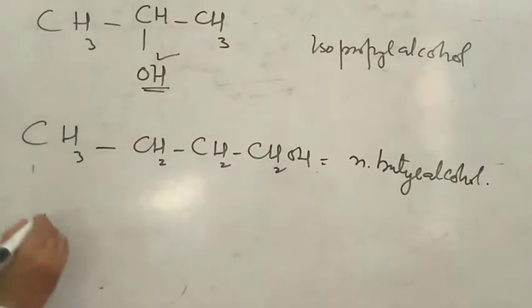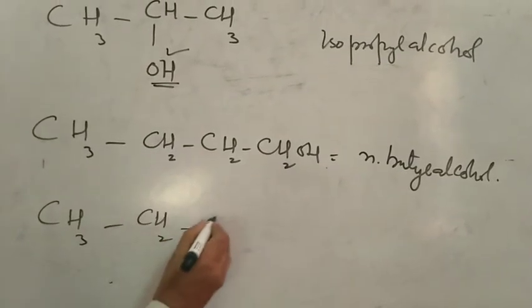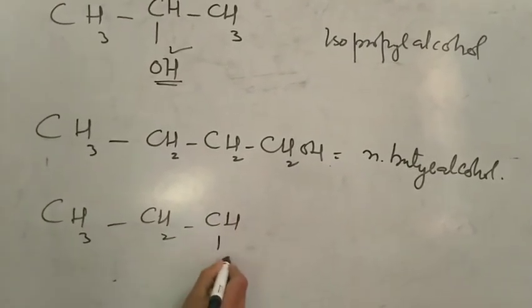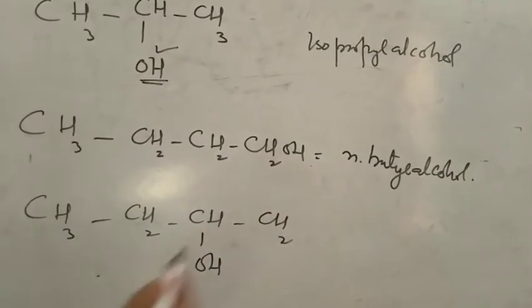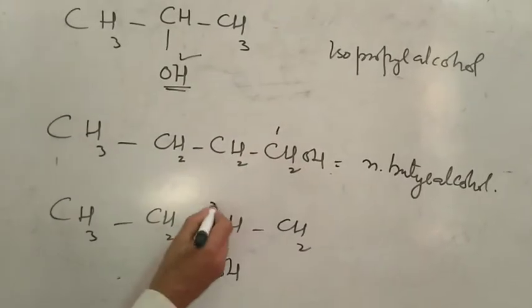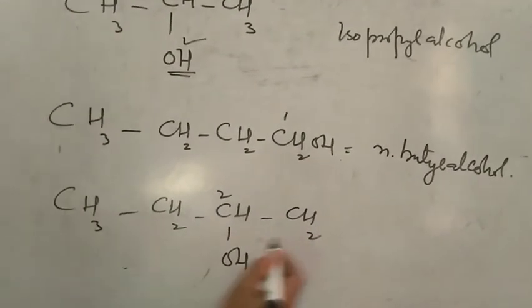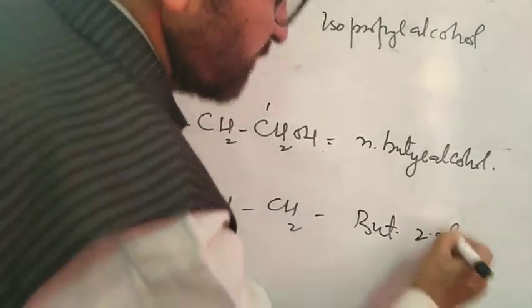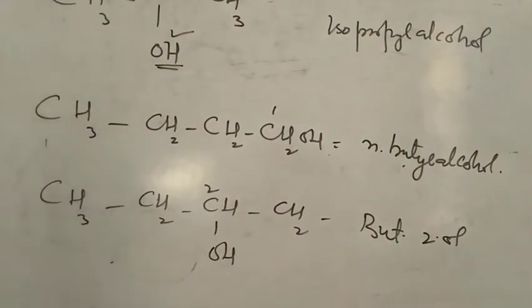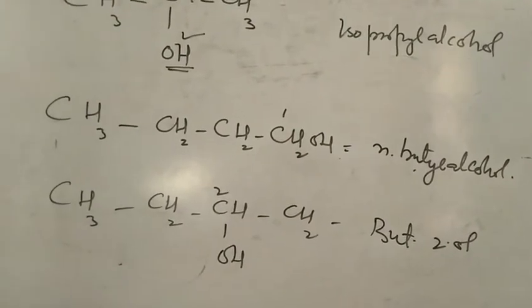If we take this one, here the position was at the first carbon, here it is at the second carbon. So this is the position isomerism. It is butan-2-ol. It was butan-1-ol, here it is butan-2-ol.